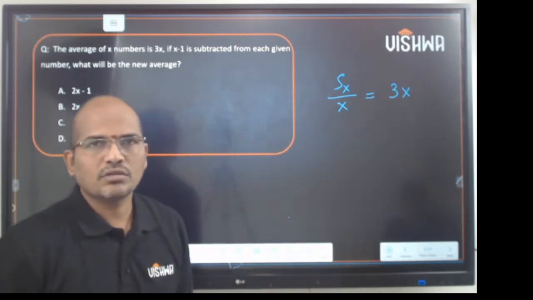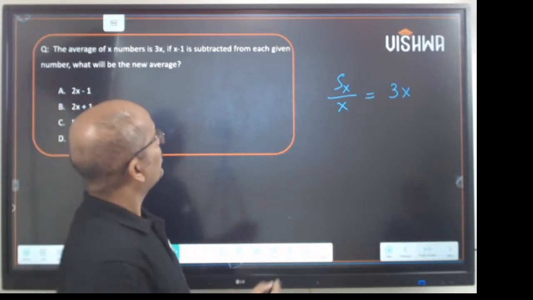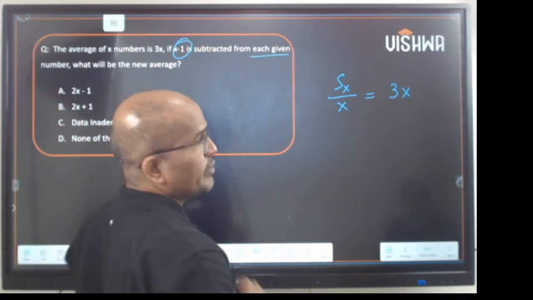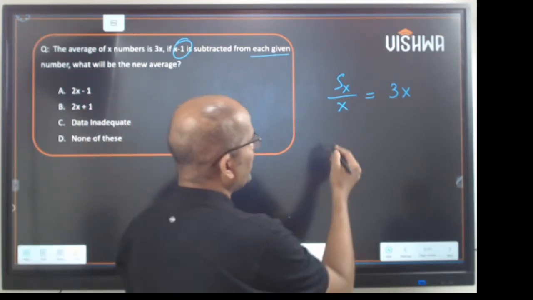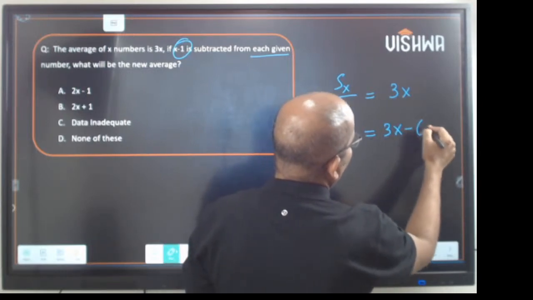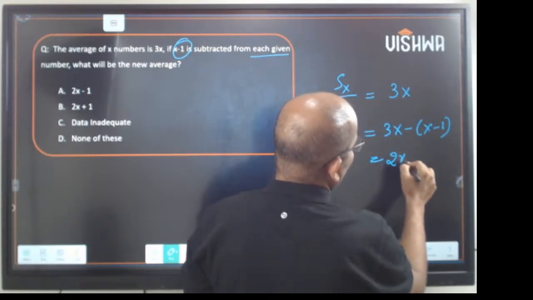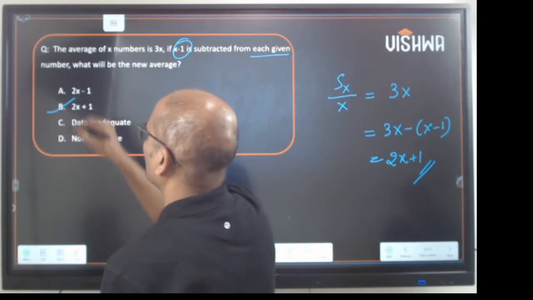Now for these kinds of questions, I told you that it is hardly a 5-second answer. How do you do it? The question says x minus 1 is subtracted from each given number. From each number, he is removing x minus 1. So the answer would be 3x minus (x minus 1), so that is 2x plus 1.